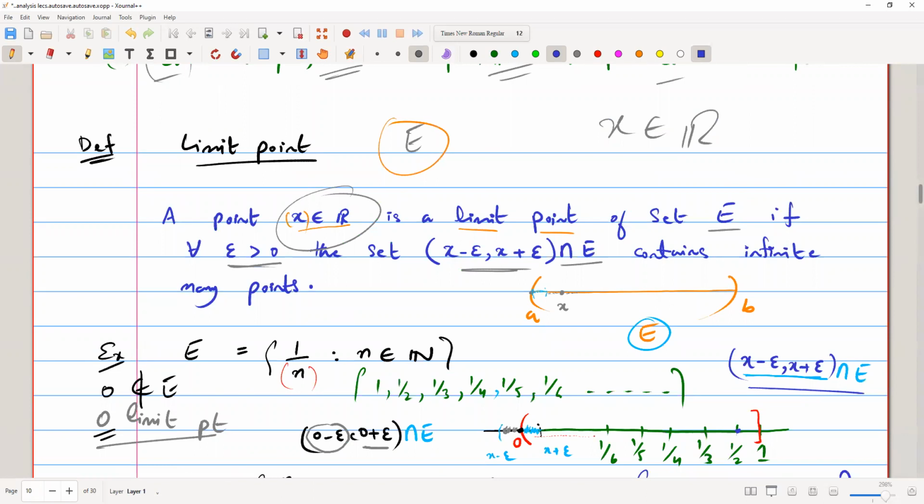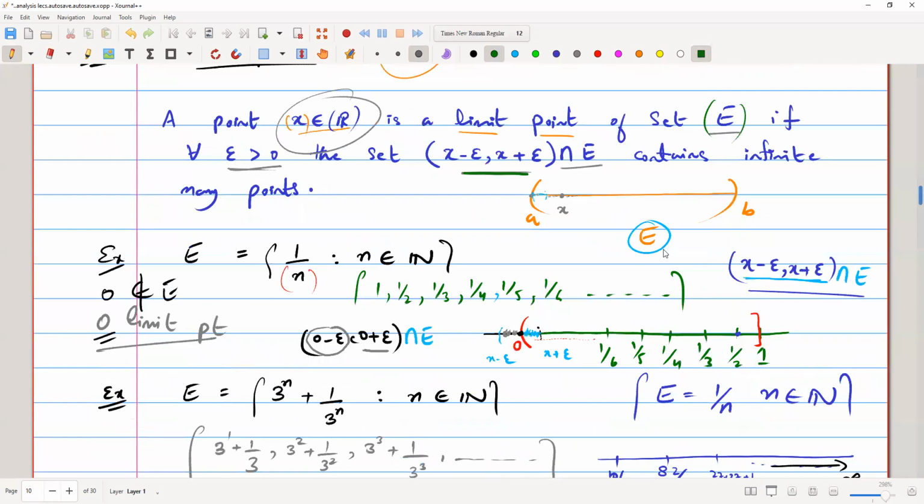A point x belongs to R. It is not necessary that a limit point should belong to the set. It should belong to R; it may be in the set, it may not be in the set. So x in R, the set of real numbers, is a limit point of a set E if for all epsilon greater than 0, the set (x minus epsilon, x plus epsilon) intersection E contains infinitely many points.